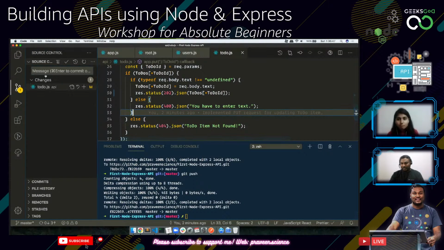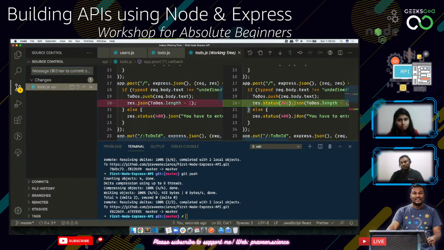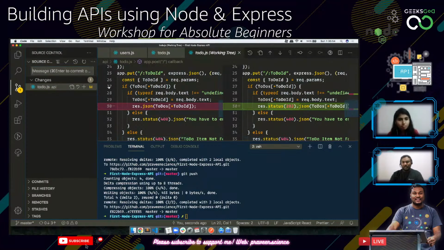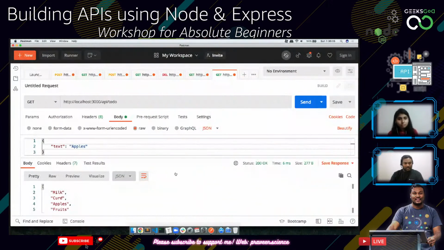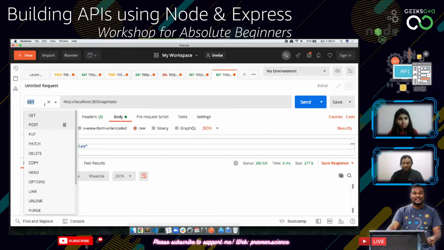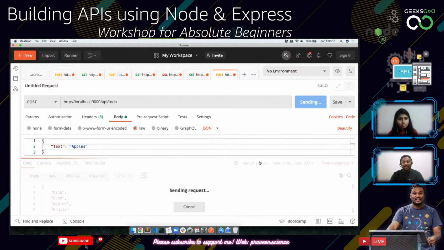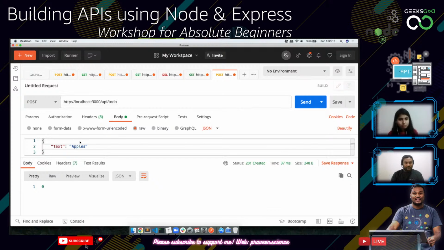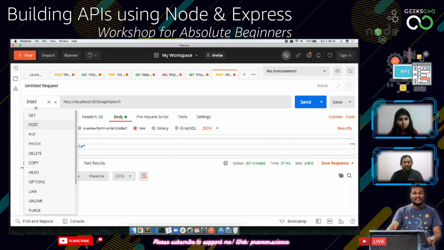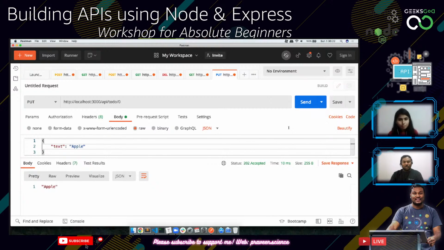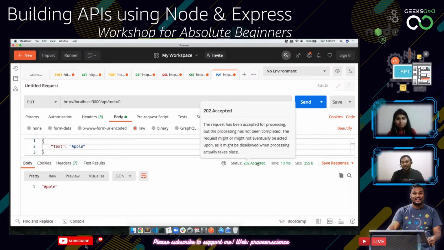So what all changes that we have done? Added new status codes for put and post request. So now what happens is, if I go to API to-do and do a post request, instead of 200, I'll be getting 201 created. A new thing has come. So if I do 0 and then change the apples to apple and then use a get request, use a put request, it's going to say 202 accepted. The request has been accepted and it's been processed as well. So something like that. Okay. So that has been done.